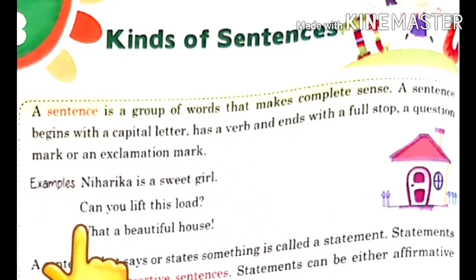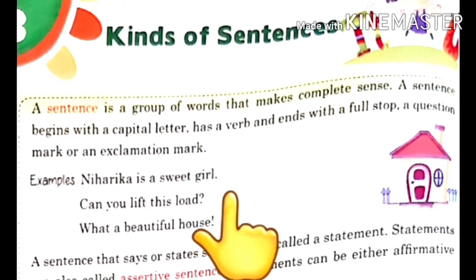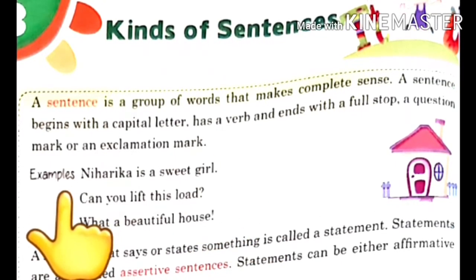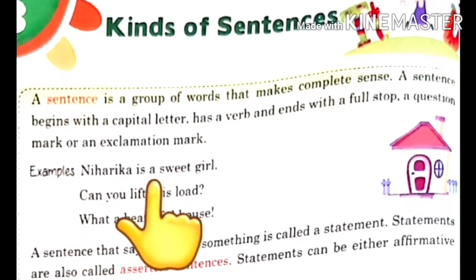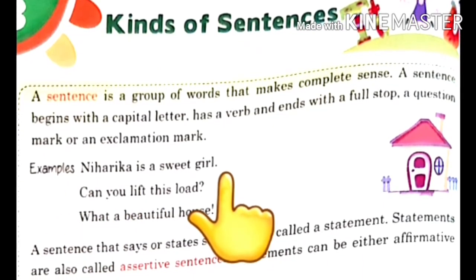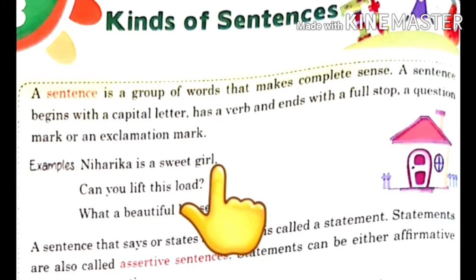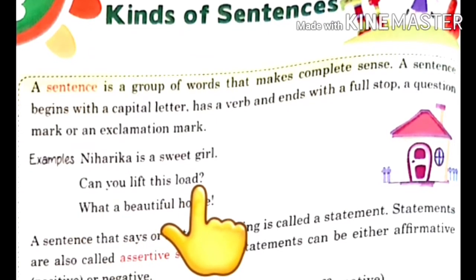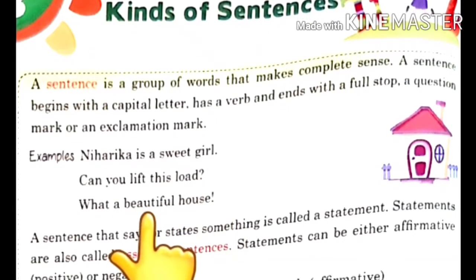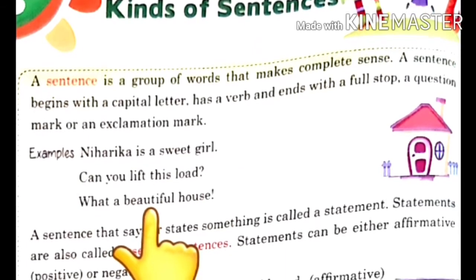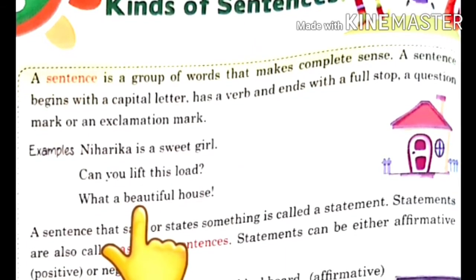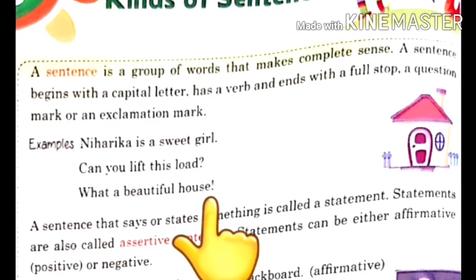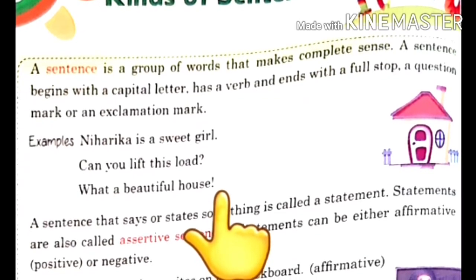So you can see in these examples, as I have told you, that we can put full stop, question mark, or exclamatory mark according to the type of the sentence. If the sentence is a simple statement, we are just telling something about a subject, then we have to put full stop. And if we ask any question like this, can you lift this load, then we have to put question mark in the end. Now in the third example, you can see we are showing our feelings. What a beautiful house. It means we are feeling very happy to see a beautiful house. So by putting exclamatory mark, we are showing our feelings of happiness.